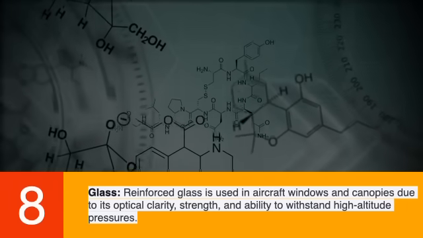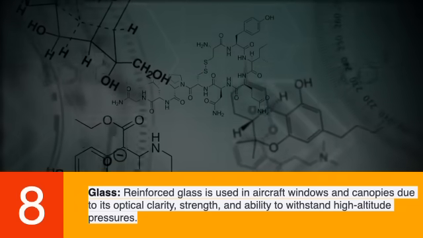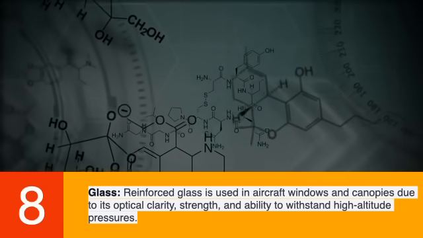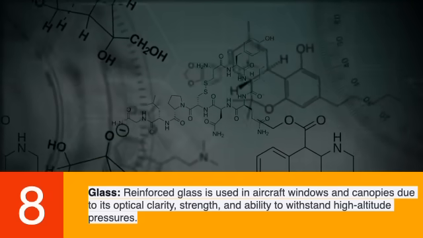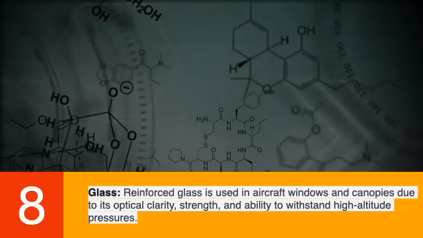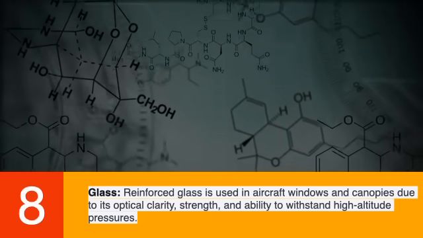Number 8. Glass. Reinforced glass is used in aircraft windows and canopies due to its optical clarity, strength, and ability to withstand high-altitude pressures.